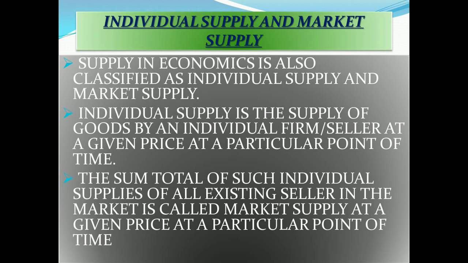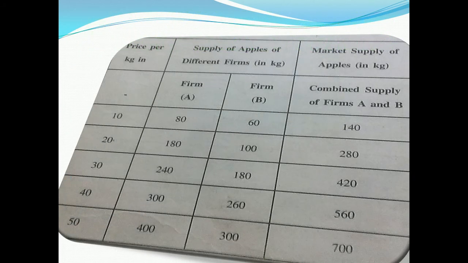So individual supply means firm A, firm B, firm C bring their supply to the market for selling, but the total sum of all the individual supplies is called market supply. Here is an example: price per kg is 10 rupees, 20, 30, 40, 50.